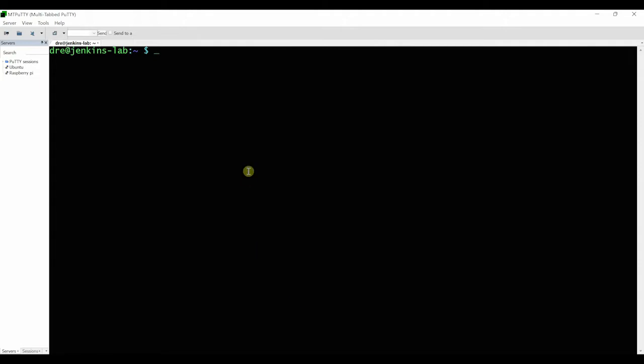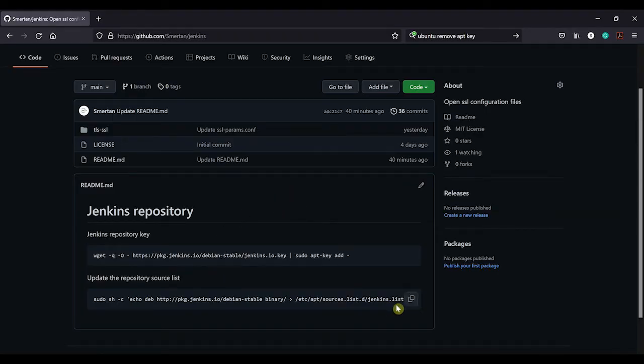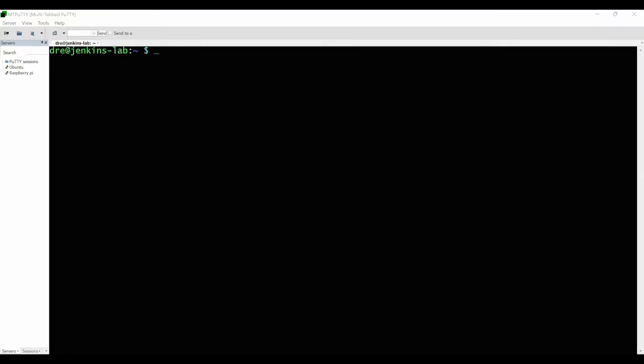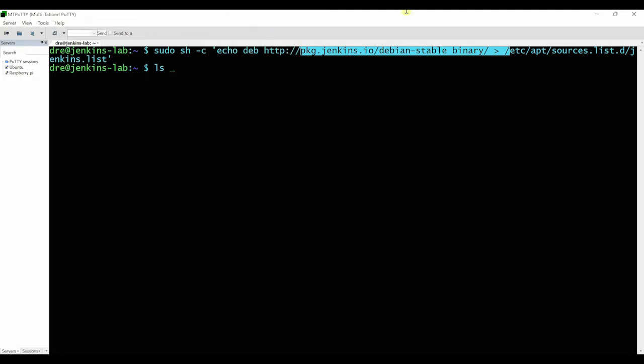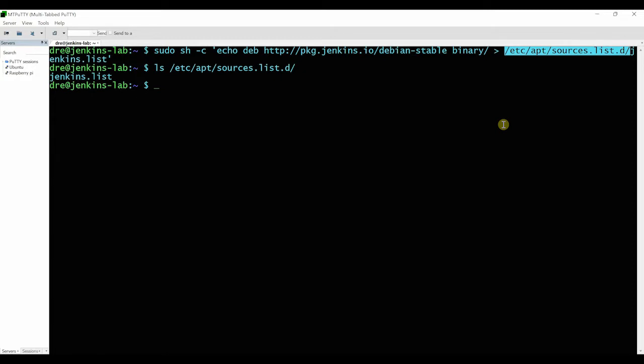Then if we jump back here, what we need to do is update the source list. So if you just copy this again, the command's going to update the source list. So just paste that in. If you want to confirm what it's done, go to the source list directory. You can just do an ls and we can see the files there now.